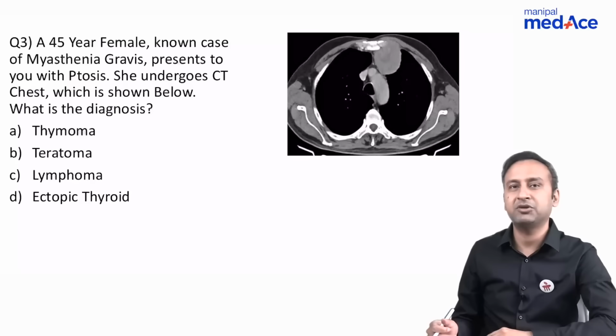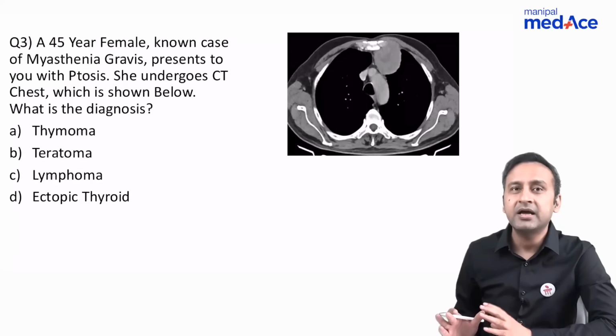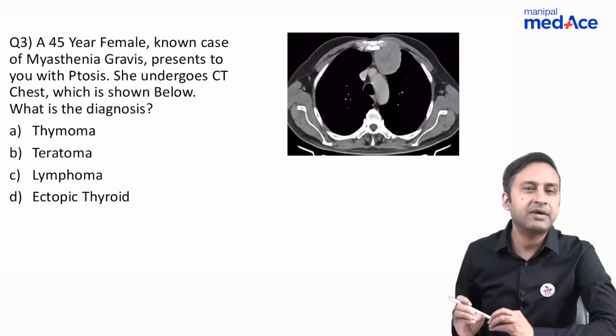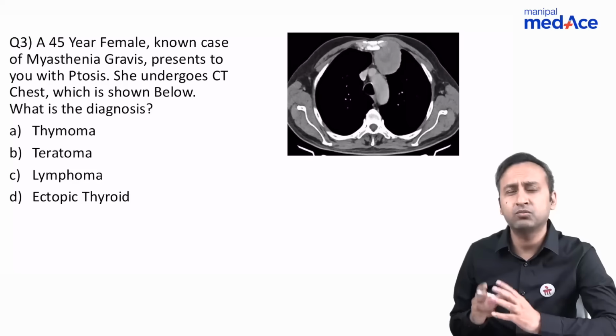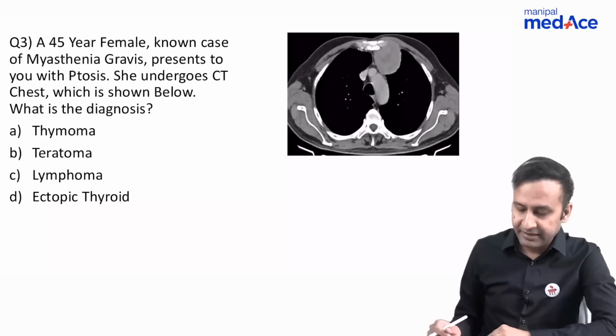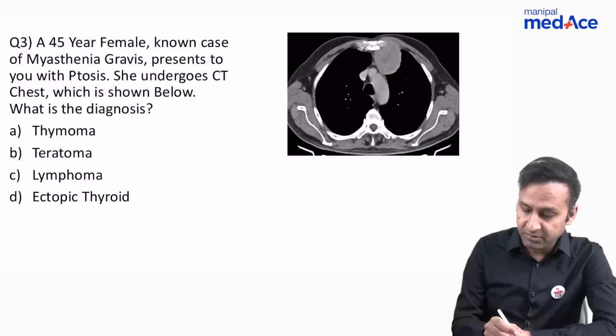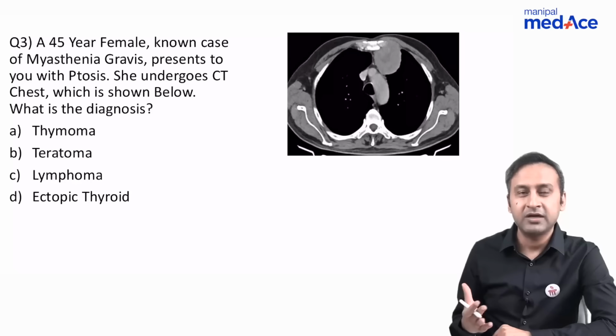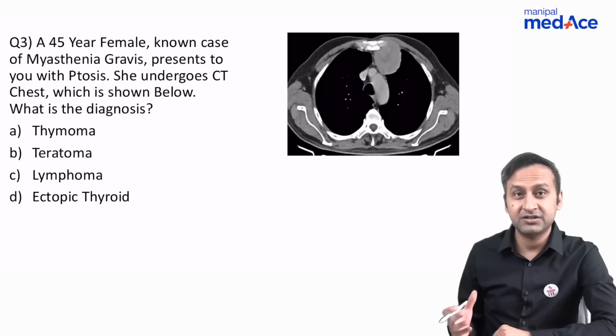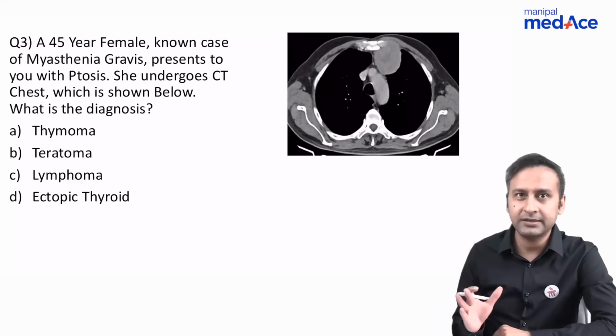Let's come to question number 3 now. It is one of my favorite questions. Why? Because mediastinal masses is one topic that we had dealt with most precision and in fact most depth in our Manipal Medes lectures. And at that time, if you remember correctly, I'd shown you the photograph of Mr. Amitabh Bachchan, and I told you that whenever you get a question of myasthenia gravis associated with any mediastinal mass, it is nothing but a thymoma.